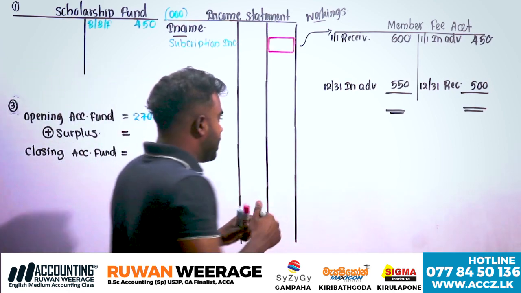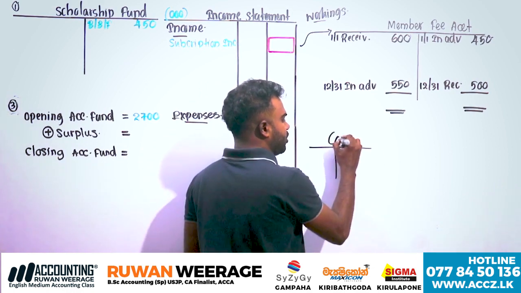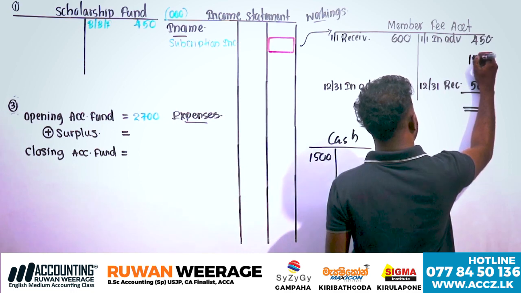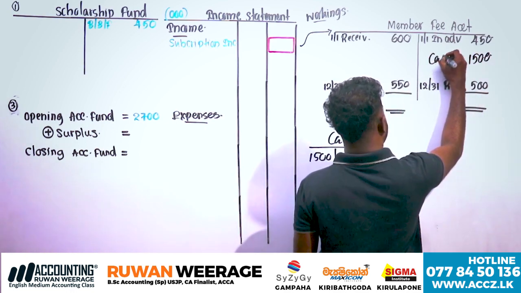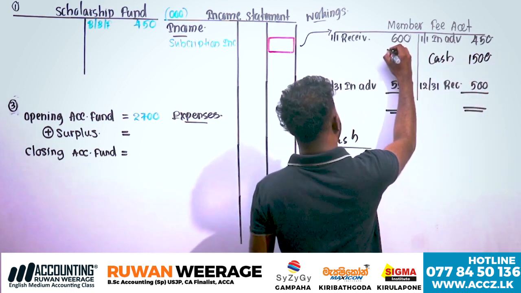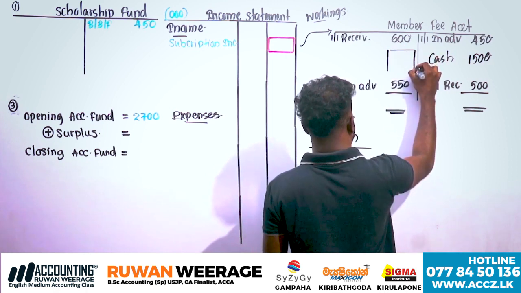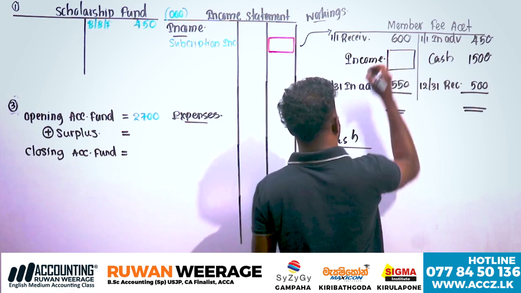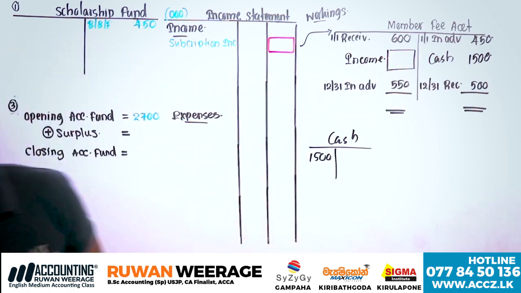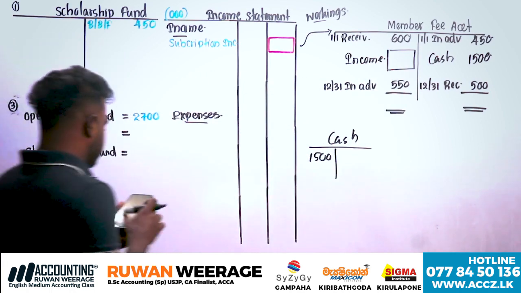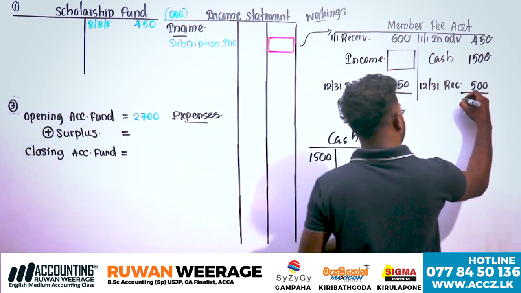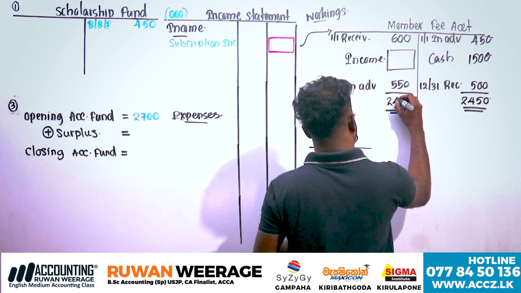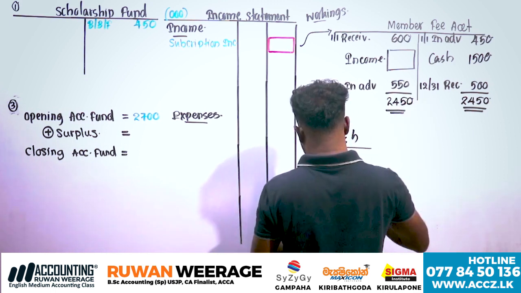Credit. Why? Normally in my cash account, what happened? The cash account is debited when we receive, therefore here credit. Balance the account and get the income from here. Make subscription income come from here. Understand? Get the income and tell me. 2450.